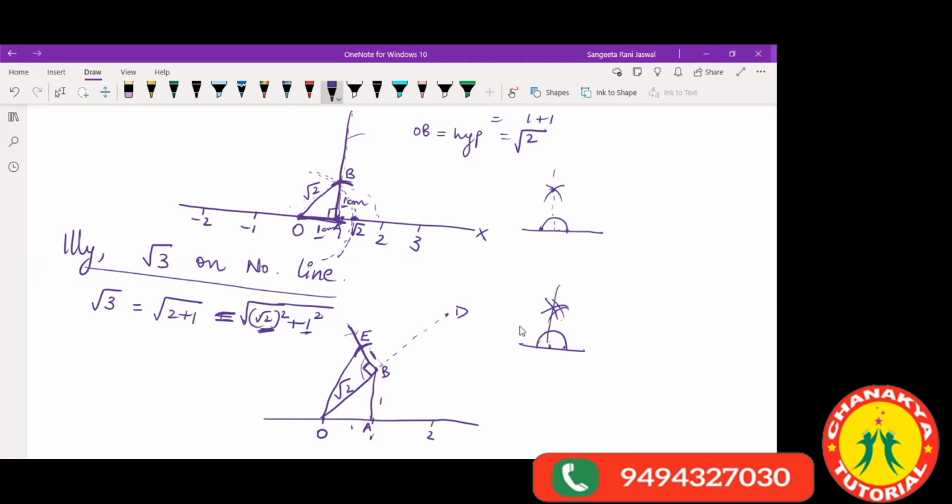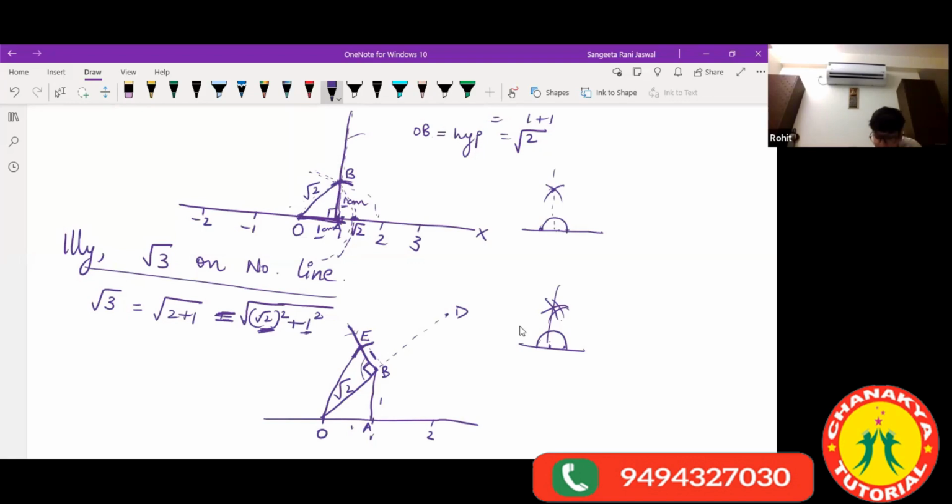You keep your pointer, the compass needle, at B and cut this perpendicular like this at 1 centimeter distance. So wherever you get this point E, join point E with the O. Join point E with point O. You can try with the compass, and if you still don't get it, we'll practice again. Don't worry.